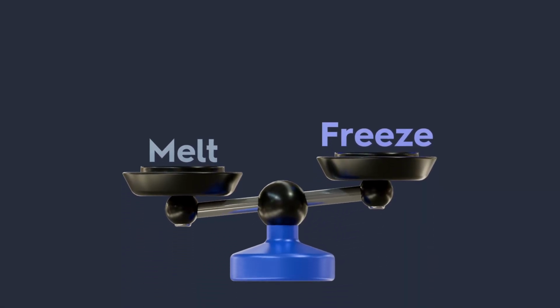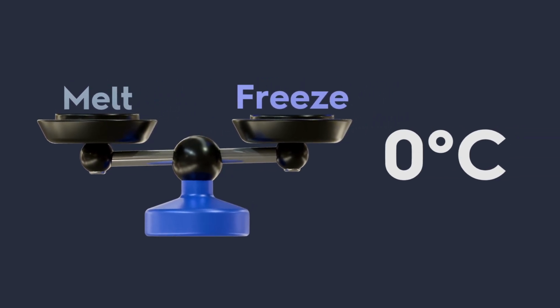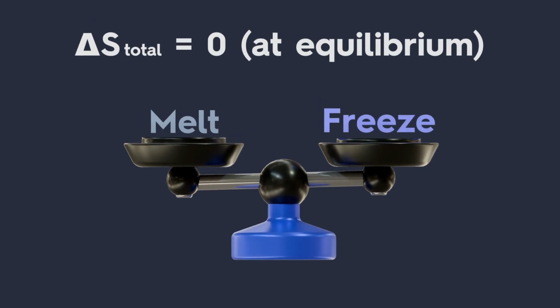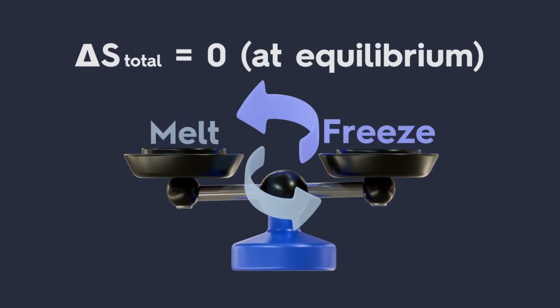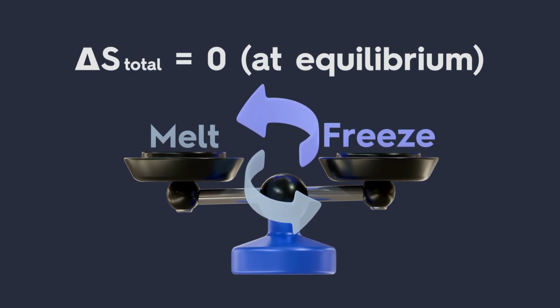At equilibrium, when melting and freezing coexist at 0 degrees, the total entropy change of the universe is 0. Neither direction is favored. Both happen at the same rate. The system's entropy can still change. It's the total that matters.